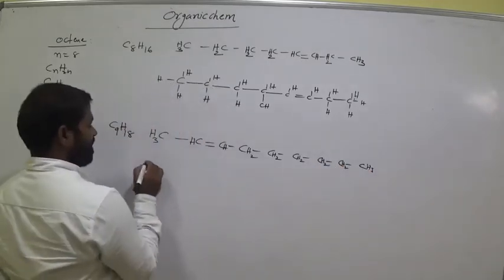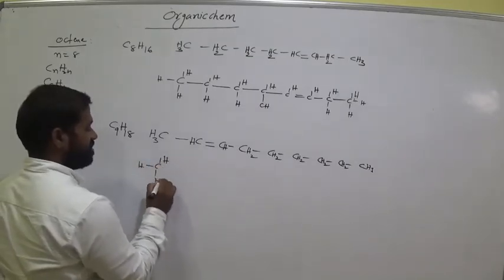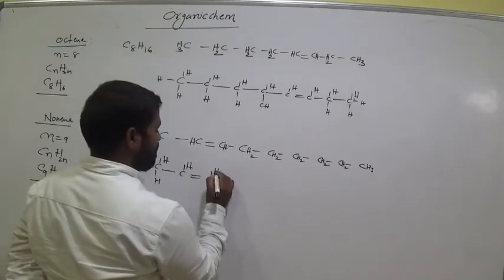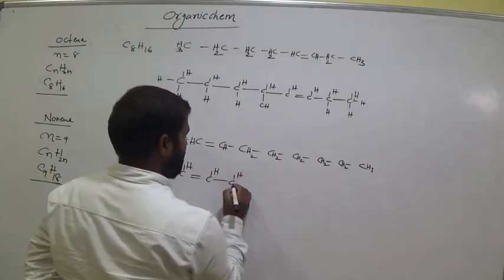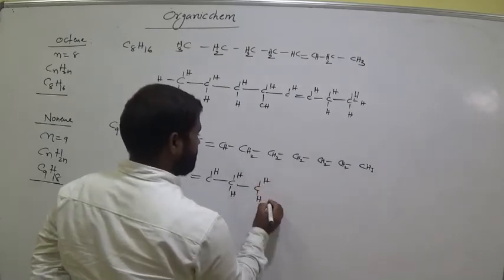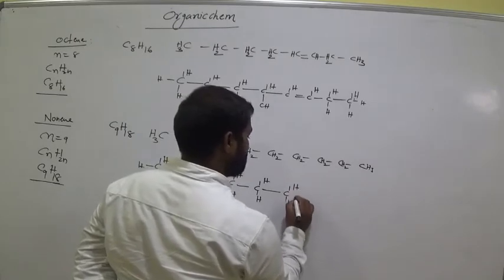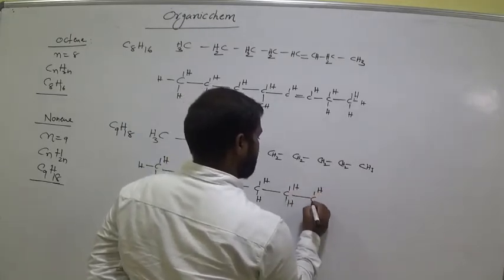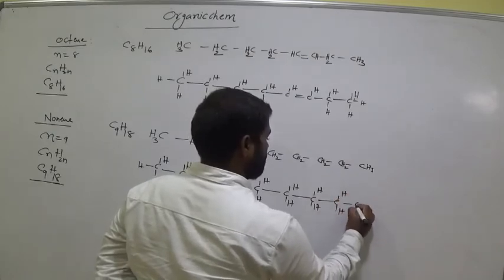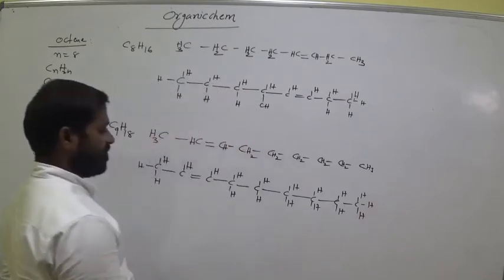Its actual representation is CH3, CH double bond, CH bond, CH and H, bond CH and H, and this is also CH and H, bond CH and H. Okay, is it clear now, all of you?